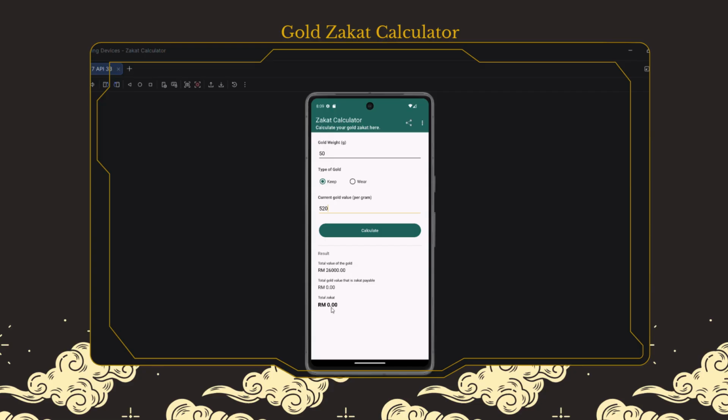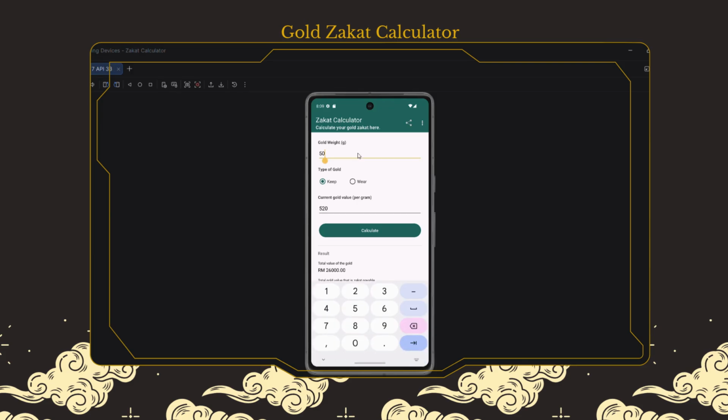They don't need to pay anything because the nisab for gold that we keep is 85 grams and above. So if an individual has gold below the nisab amount, such as 50 grams, then they don't need to pay zakat for that gold.